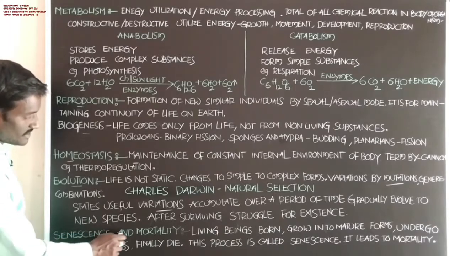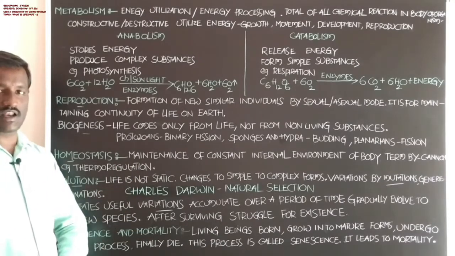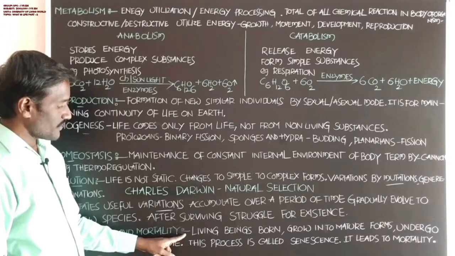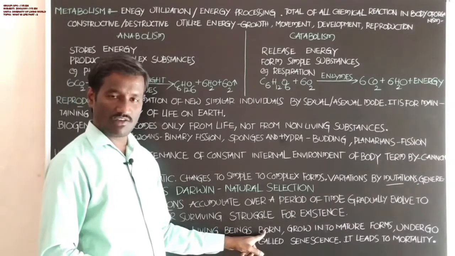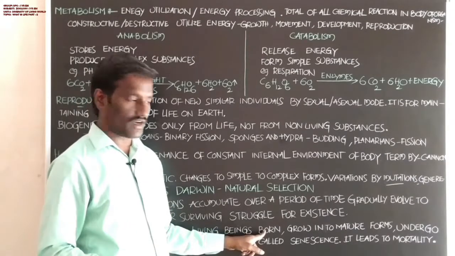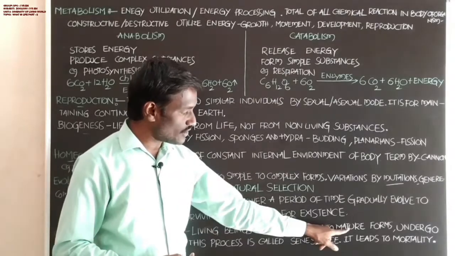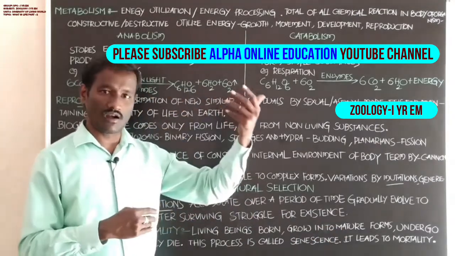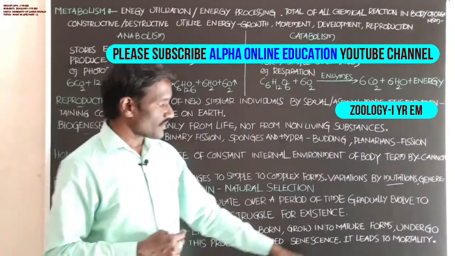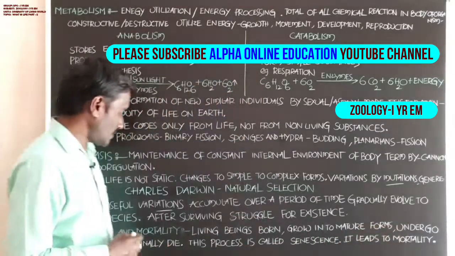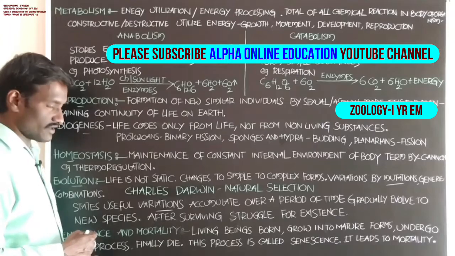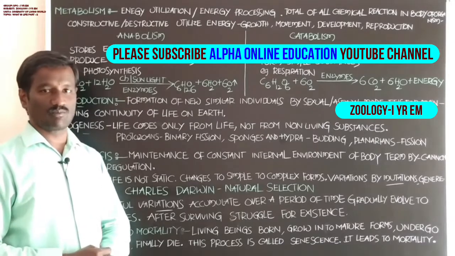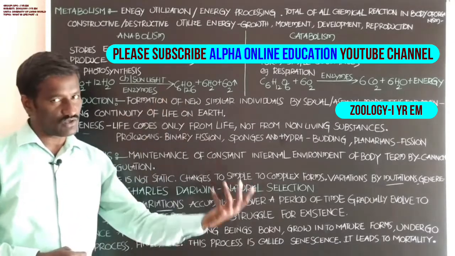Next, senescence and mortality is a characteristic feature. Living beings are born from the parents, grow into young ones and then adult or mature forms, undergo the aging process, and finally become old.